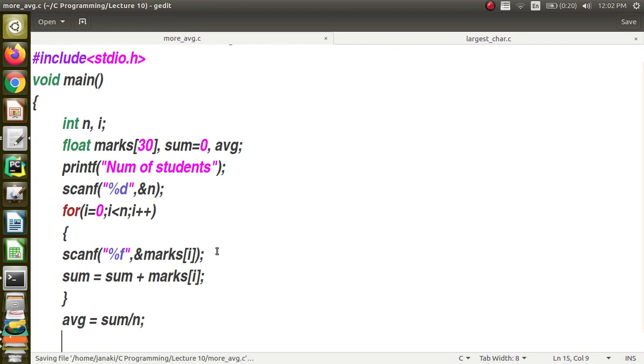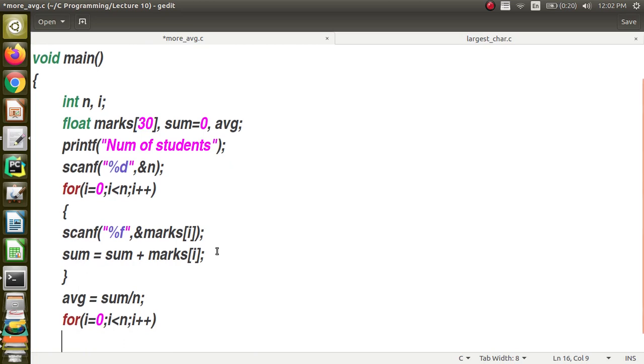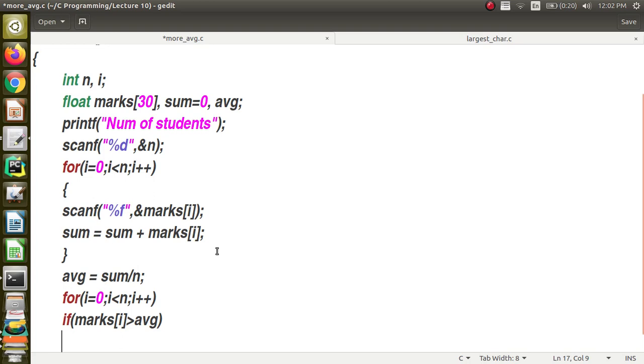After finding the average, what I should do is, I should again find out the marks which are greater than the average. So again iterate through the marks array. If marks of i is greater than average, then I am going to print it. I am going to print the marks, and it is of floating point value. So let me give %f and then marks of i.